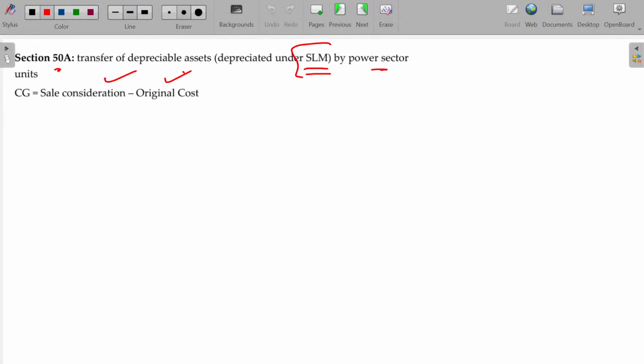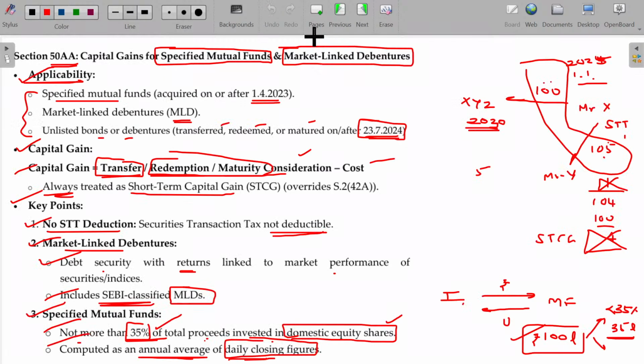50A is all about the SLM basis. We have studied this also along with section 32. For assets used by power generation companies, they have the option to depreciate their assets individually under the SLM method or the WDV method. In all other cases, group assets, group means block, okay. Same kinds of assets having the same rate of depreciation will be grouped into a block, and that entire block will be depreciated in a single shot. And if the block exists even after the year end, then you are eligible for claiming the depreciation. If it is not so, you can claim short-term capital gain there, okay.